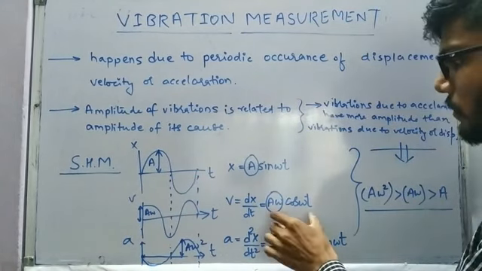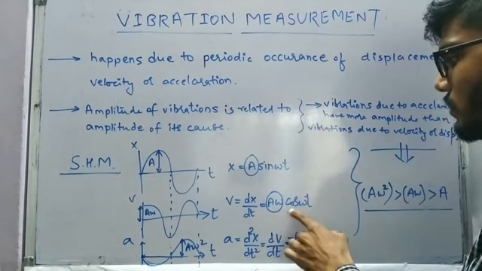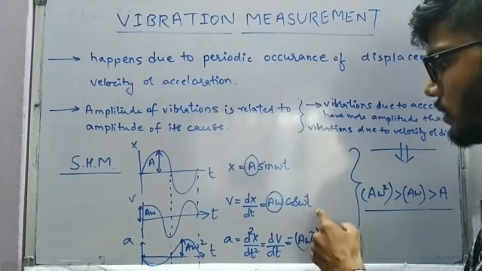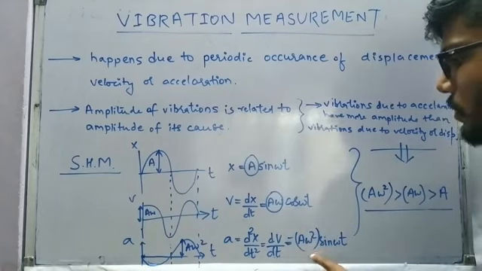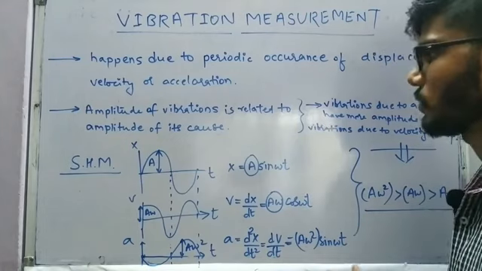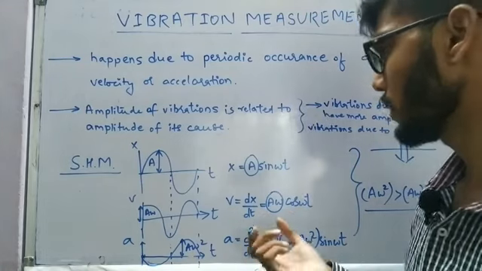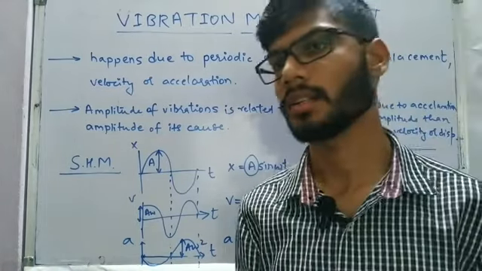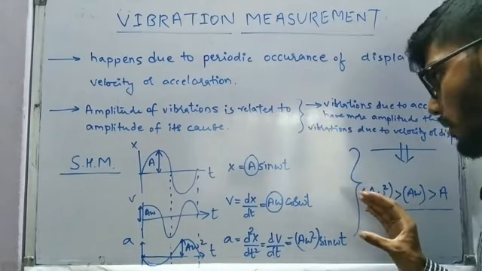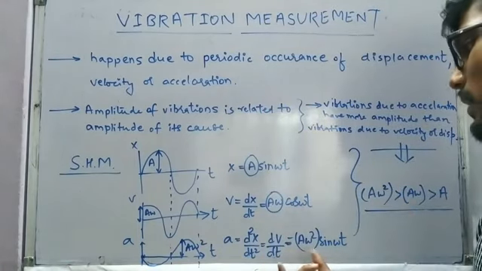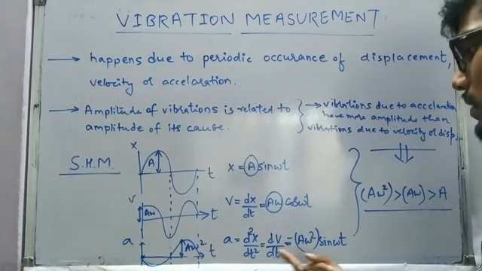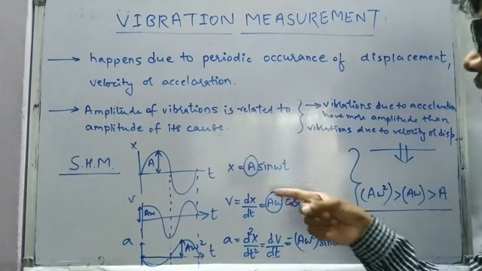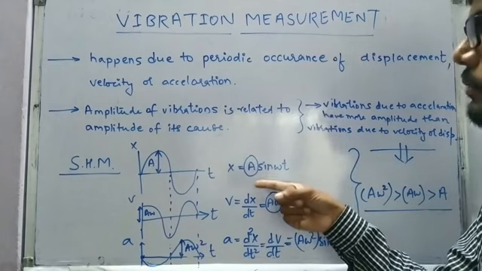If we go from velocity and differentiate once again, the differentiation of cos is going to be minus sin omega t, and again the omega term is going to come out due to the constant multiplication. So it is going to be minus a omega square sin omega t. As we are talking only about the amplitude, the amplitude is going to be a omega square. The negative sign is going to tell us that there is a phase difference. Now we can clearly see that the amplitude due to the acceleration is going to be a omega square, and the amplitude of vibration due to velocity is going to be a omega,